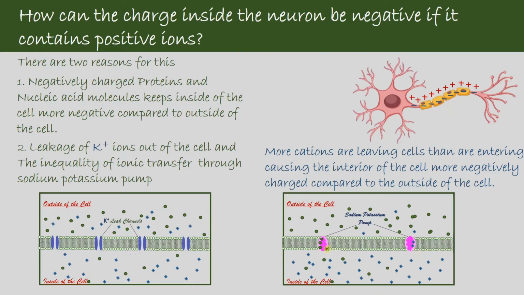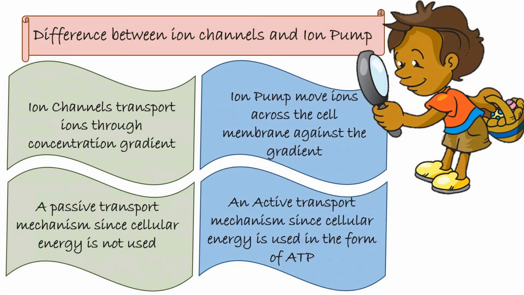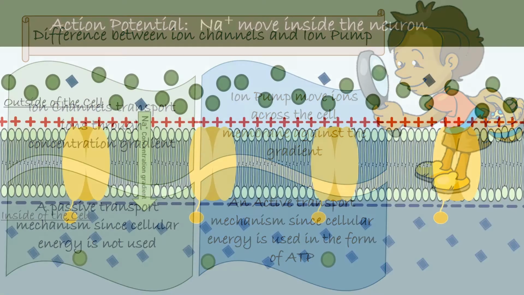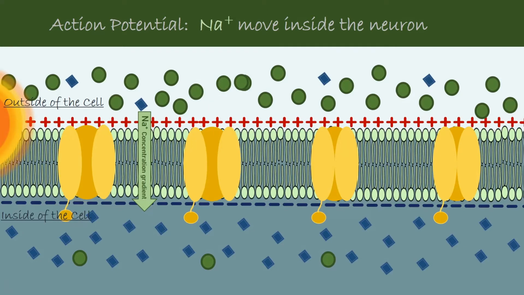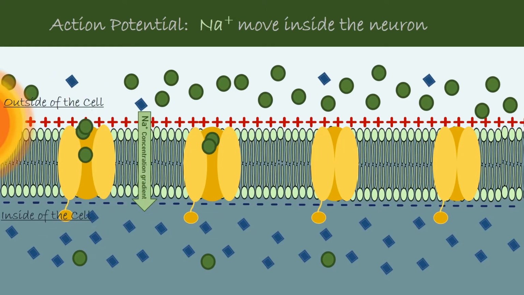So far, you might have noticed that ions flow passively through ion channels toward their concentration gradient and actively against the concentration gradient through ion pumps. When a stimulus reaches a resting neuron, the nearby sodium voltage-gated ion channels open. Because there are many more sodium ions on the outside and the inside of the neuron is negative relative to the outside, sodium ions rush into the neuron. Remember, sodium has a positive charge, so the neuron becomes less negative and more positive.